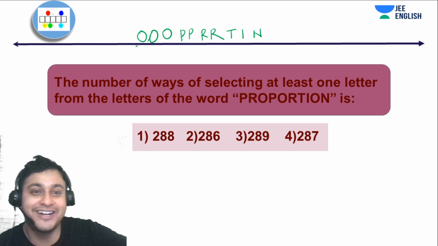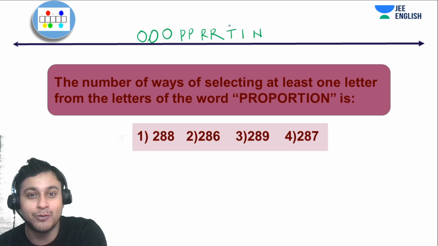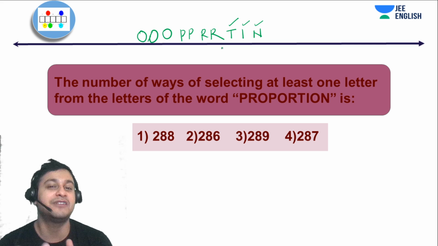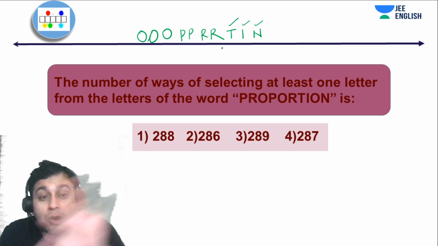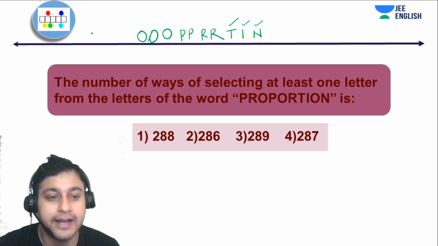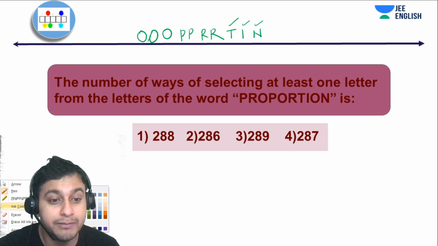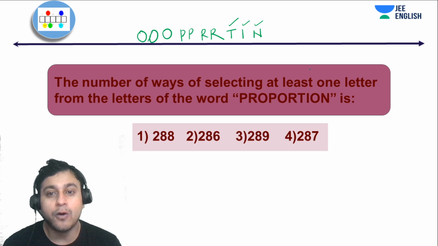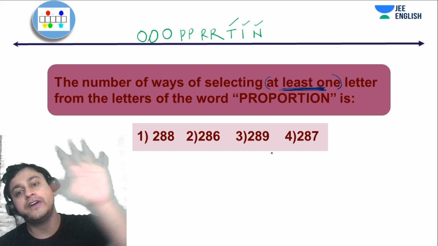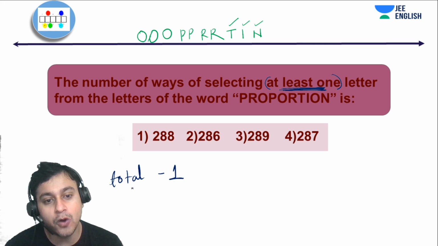So guys, this has become a question of having 3 balls of one color, 2 balls of one color, 2 balls of one color, 1 ball of one color, 1 color, 1 color. So we've actually twisted the question in a different manner, and we'll analyze it like that. Obviously, all the O's are similar, so this is again a concept of a similar type, right? What we will be doing, guys, is applying the formula n plus 1. And obviously again, at least 1 means 1 or more. So the answer will be the total, that is 0 or more, minus 1.